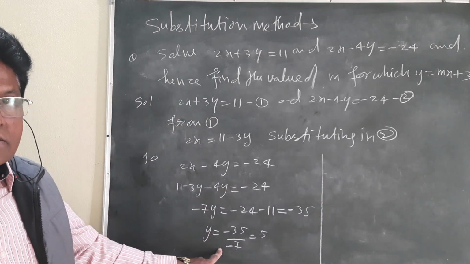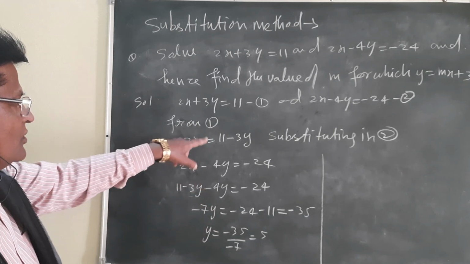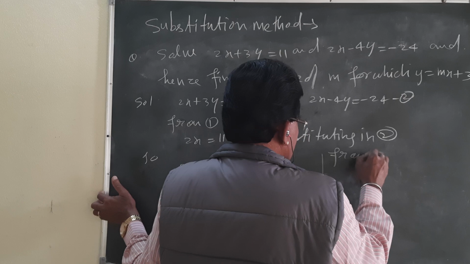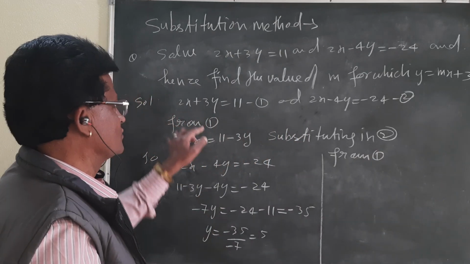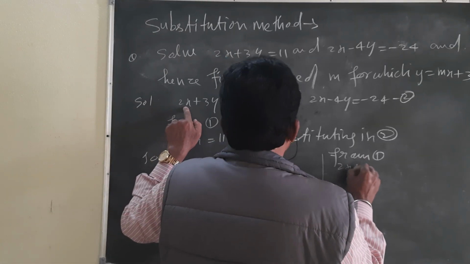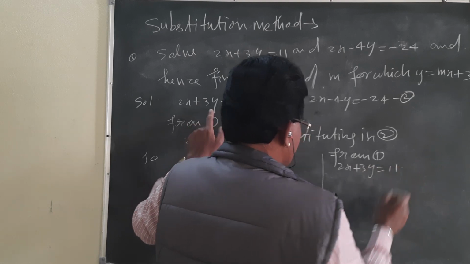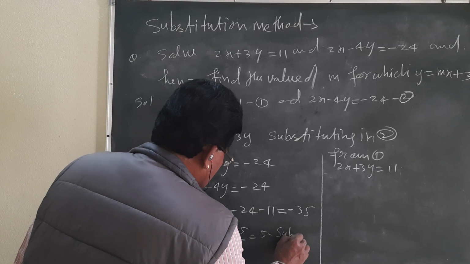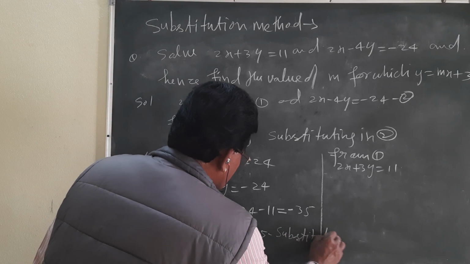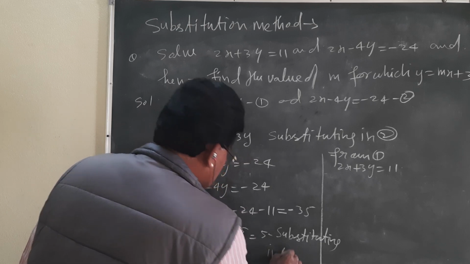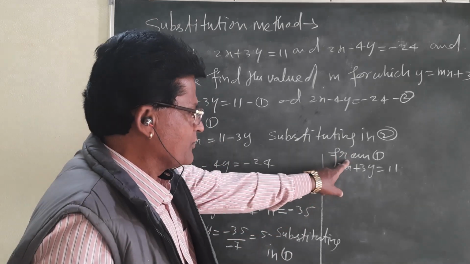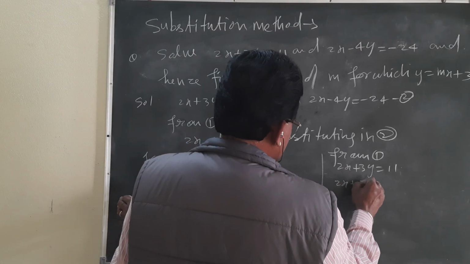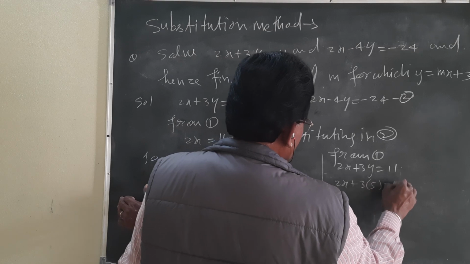y will be 5. And substitute this value in 1, from 1, because we want to find out the value of x also. 2x plus 3y is 11. Substituting in equation number 1, y is equal to 5. 2x plus 3 times 5 is equal to 11.